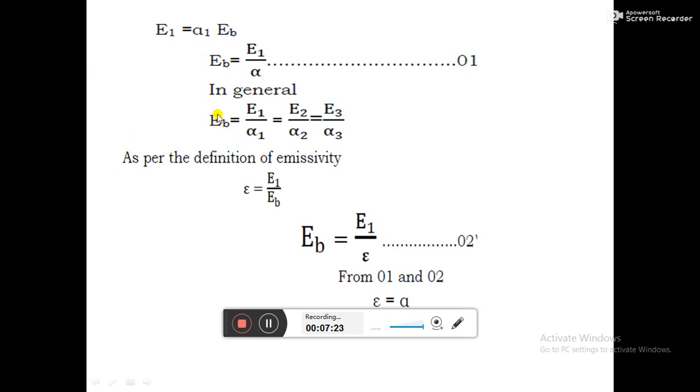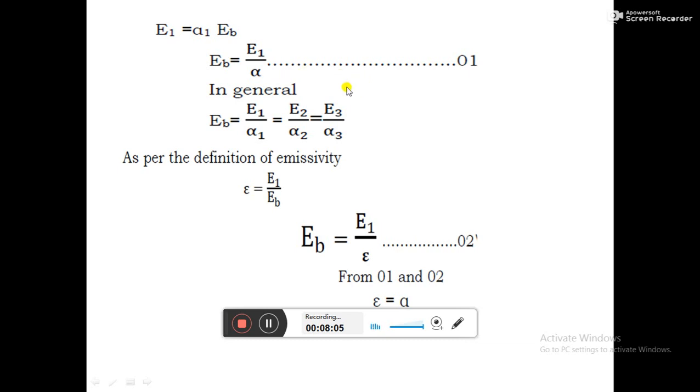That means emissive power of black body equals emissive power of a particular body divided by absorptivity of that particular body. And we can write in general E1 by alpha 1, E2 by alpha 2, E3 by alpha 3. Also, from the definition of emissivity, what is emissivity? It is the emissive power of any body to the emissive power of black body. From the definition of emissivity, we can write E suffix b equals E1 by epsilon, where epsilon is emissivity of the body 1 or the grey body.